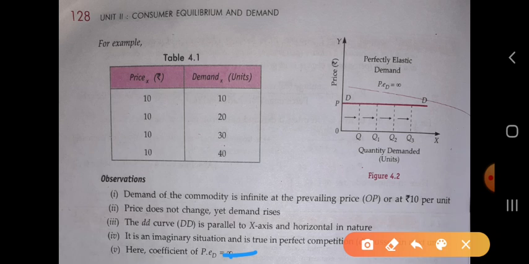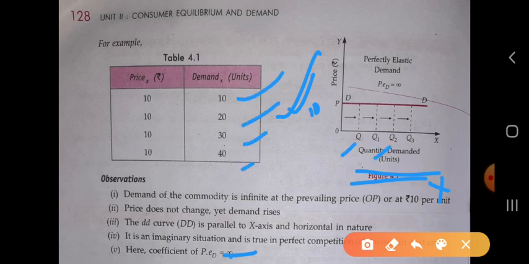So in the diagram you can see we have taken the price on the y-axis and quantity demanded on the x-axis, and the price is at 10 and quantity demanded 10, 20, 30, 40. So we draw a horizontal demand curve DD parallel to the x-axis, with Q1, Q2, Q3, Q4 as quantities demanded.